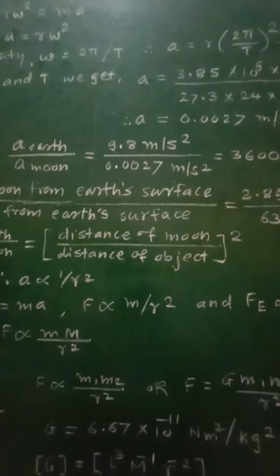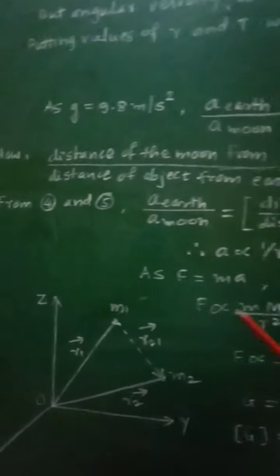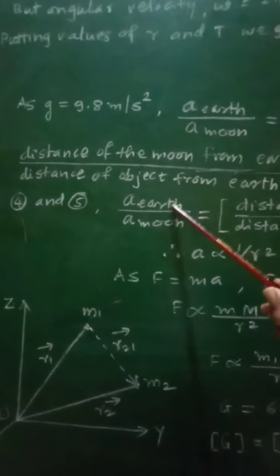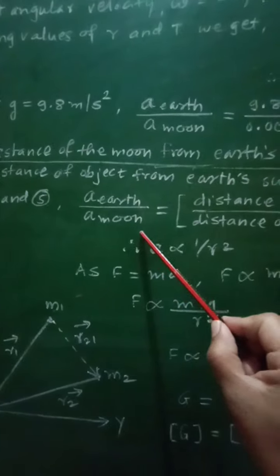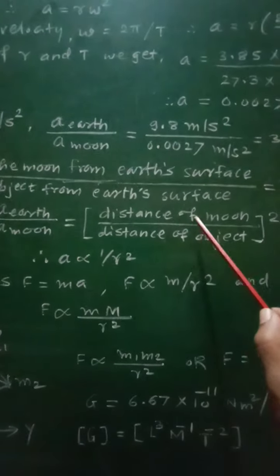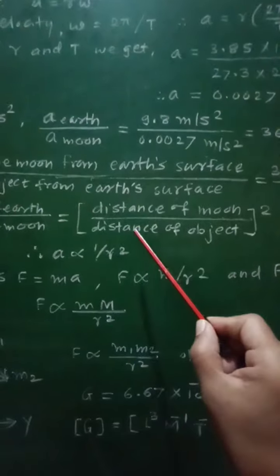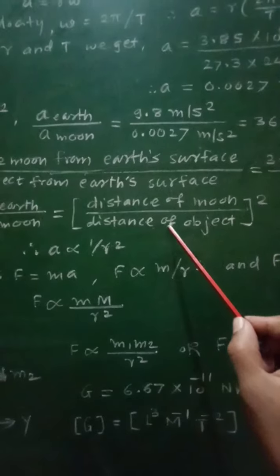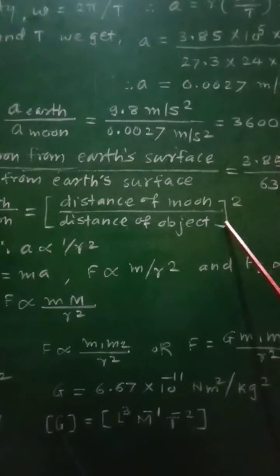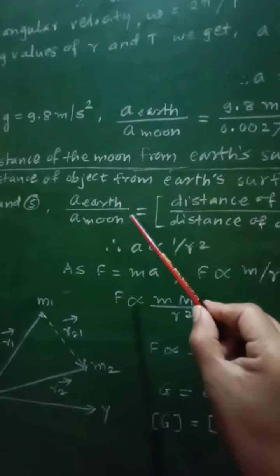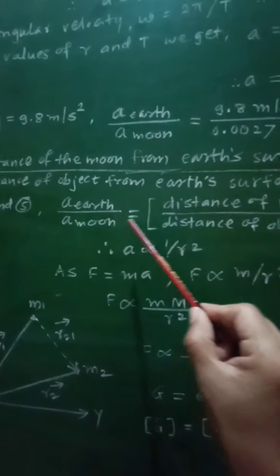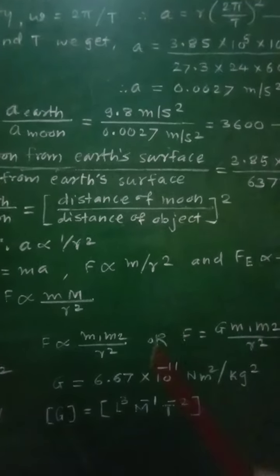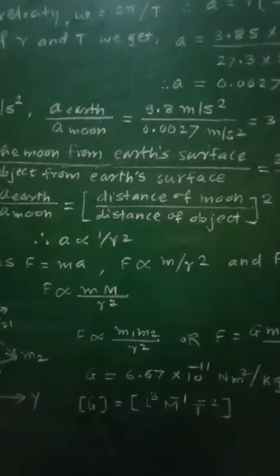That is, the square of this ratio of the distances is equal to the ratio of the acceleration of the earth to the moon. And therefore from equations 4 and 5, we can write a earth upon a moon will be equal to the distance of the moon from the surface of the earth divided by the distance of the object from the surface of the earth, whole square.